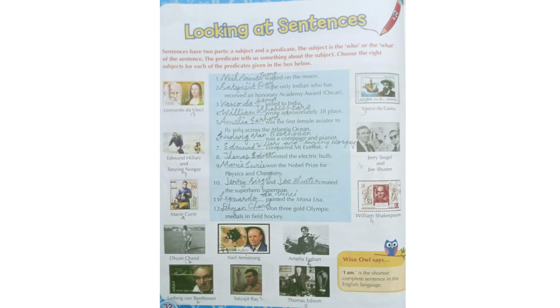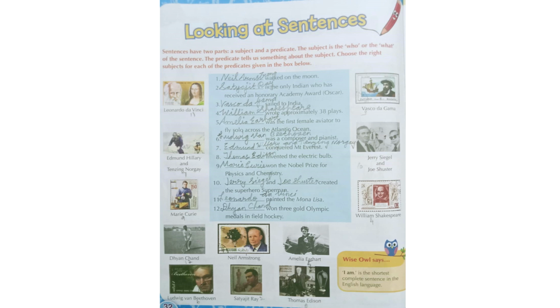Then, Dash was the first female aviator to fly solo across the Atlantic Ocean. Who was the first female aviator to fly solo across the Atlantic Ocean? Amelia Earhart. Then Dash was a composer and pianist. Who was the composer and pianist?